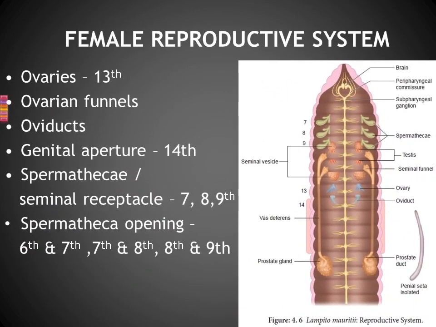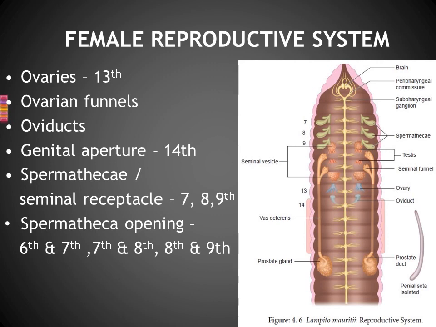So this is regarding the female reproductive system of the earthworm. The same figure is displayed here, as we said, male and female reproductive organs are present in the same organism. So the same picture is displayed here, and here we are going to focus only on the organs of the female reproductive system. Okay. So what is the major organ of the female reproductive system? Of course, it is the ovaries. The pair of ovaries is present in segment number 13, which is denoted with blue color.